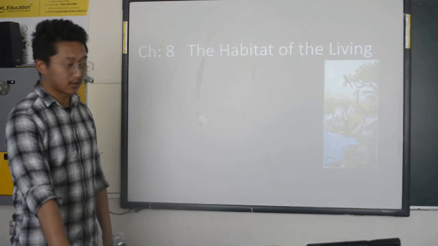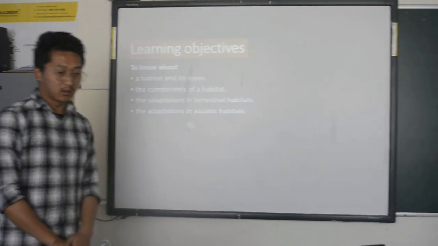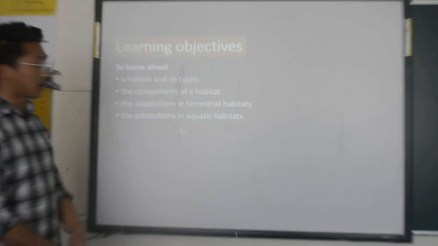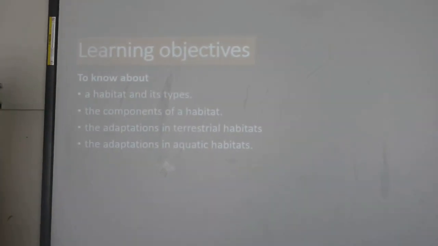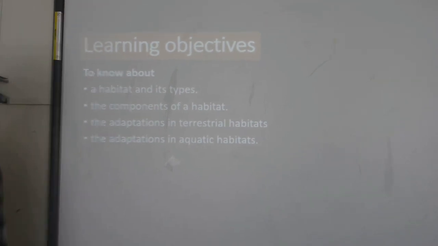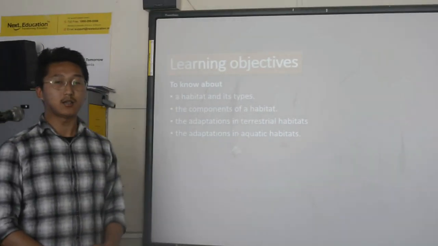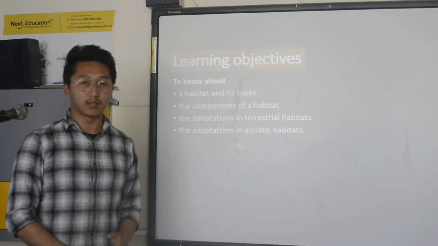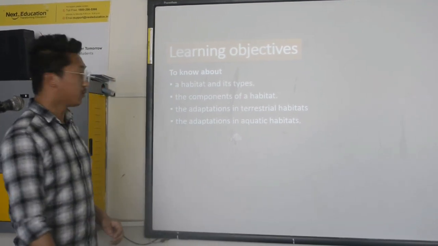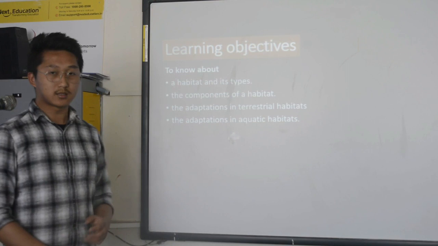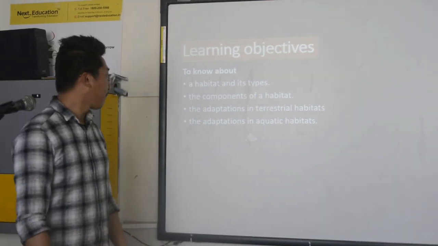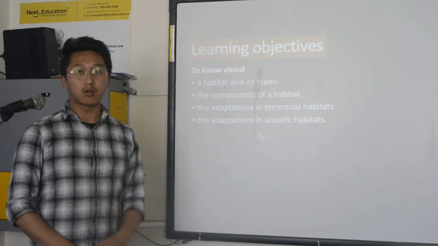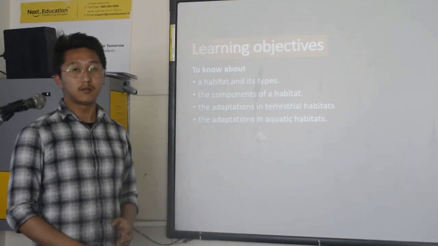In this chapter, the learning objectives, or what we learn from this chapter, are to know about a habitat and its types. There are different types of habitat in which living organisms survive, so we learn about each habitat and its type. The next one is the components of a habitat. In that we will learn about all the different living and non-living things.